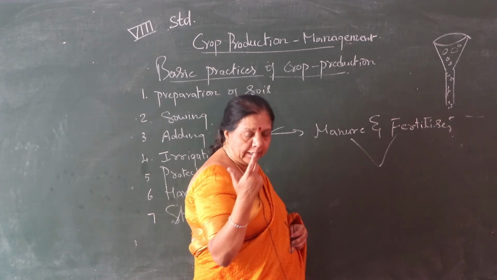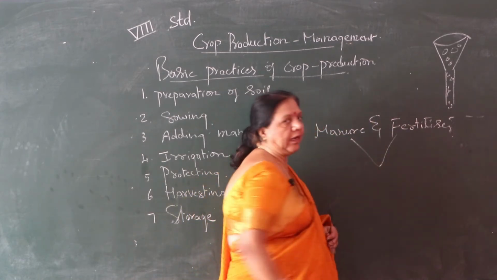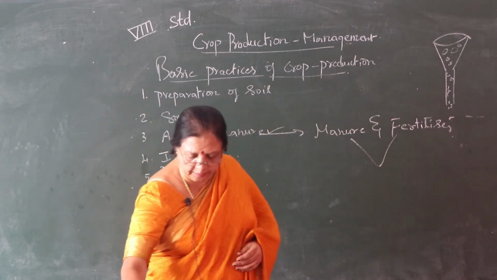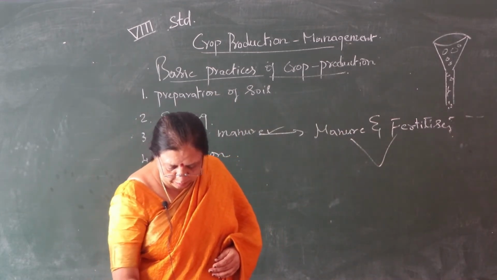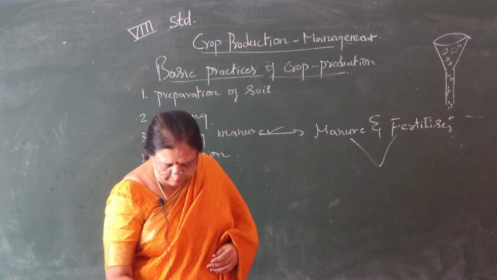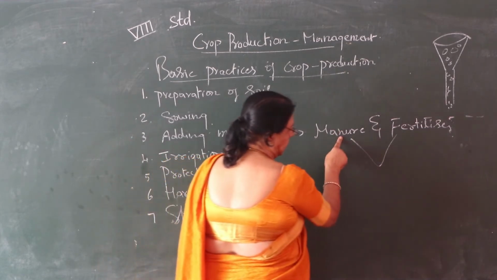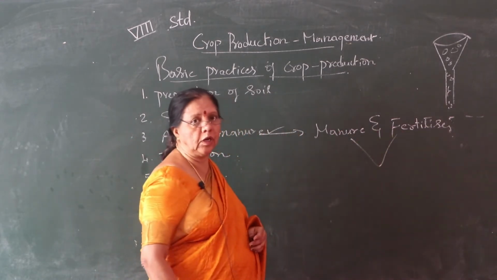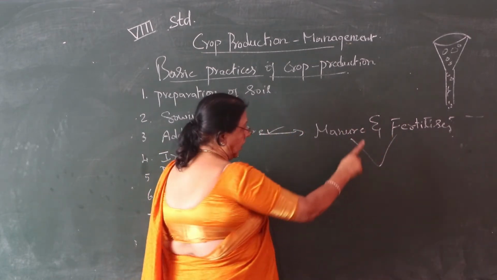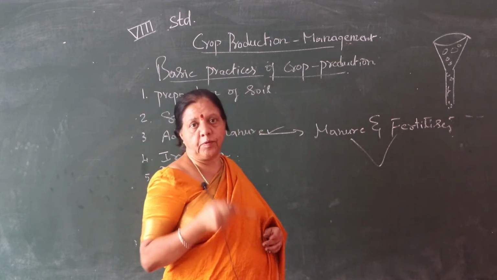Generally we can tell manure is manual, fertilizer is factory. And also, the differences they have given. Manure is natural, fertilizer is artificial; manure is cheap, fertilizer is costly. Fertilizer contains chemicals, manure cannot contain chemicals.